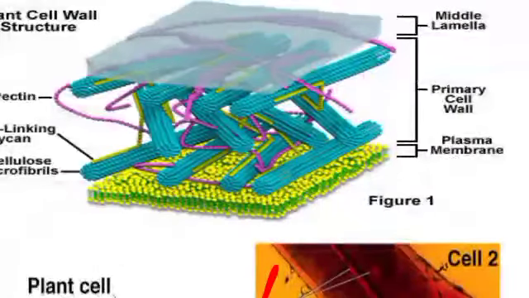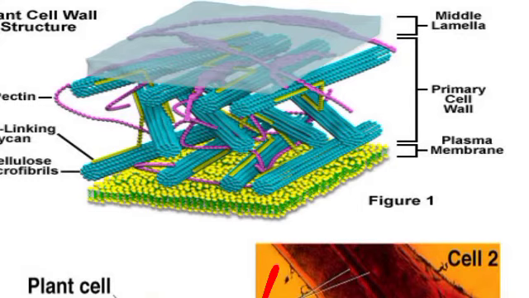Now if you see another picture, here you can see this is the primary cell wall, and this is the plasma membrane, the bilipid layer. This is the middle lamella, which is present between the primary cell wall of one cell and that of the neighboring cell.